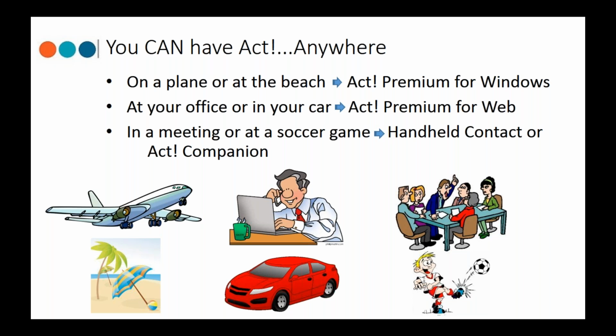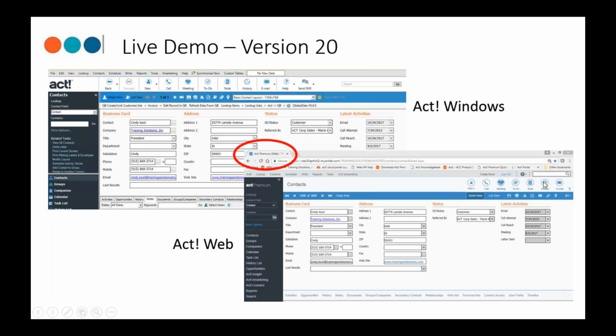But again, you may be sitting in a meeting, or at a soccer game, or a football game, or again, a rodeo, and all you have with you is your phone, and you need to schedule that next appointment, or look up someone's phone number, or maybe even email them. So I'm going to show you a couple of options that you have when it comes to your mobile devices as well. So again, you really can have ACT anywhere.